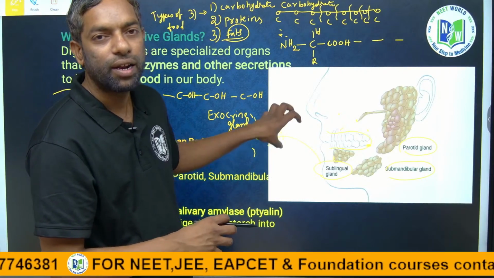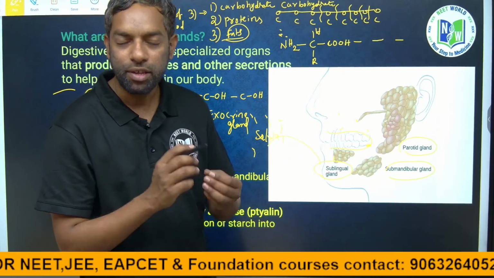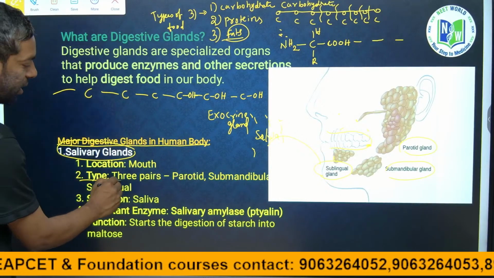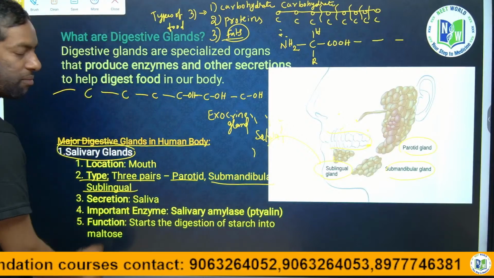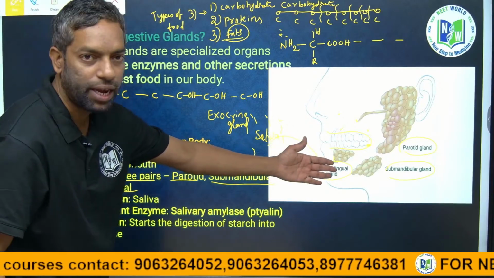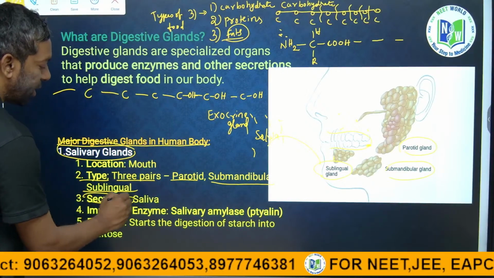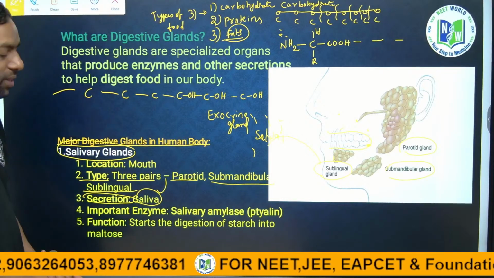They release the enzymes through this saliva. The types of glands are 3 pairs: parotid glands, sublingual glands and submandibular glands, as we can see here. And the secretion? What do they secrete? Saliva.